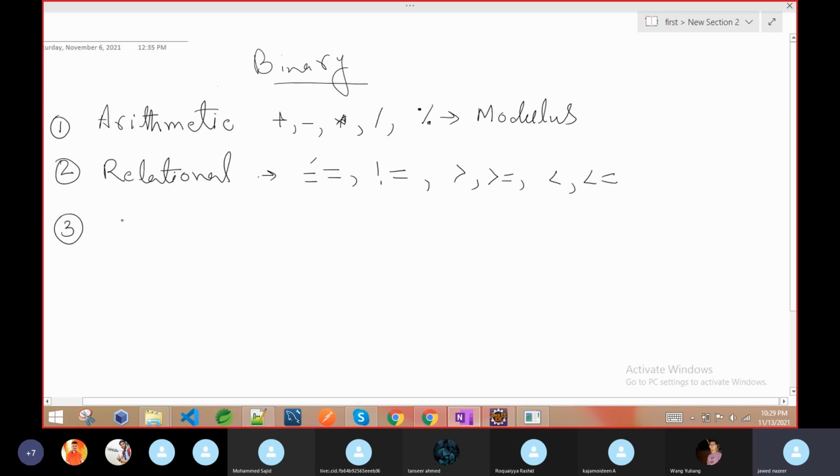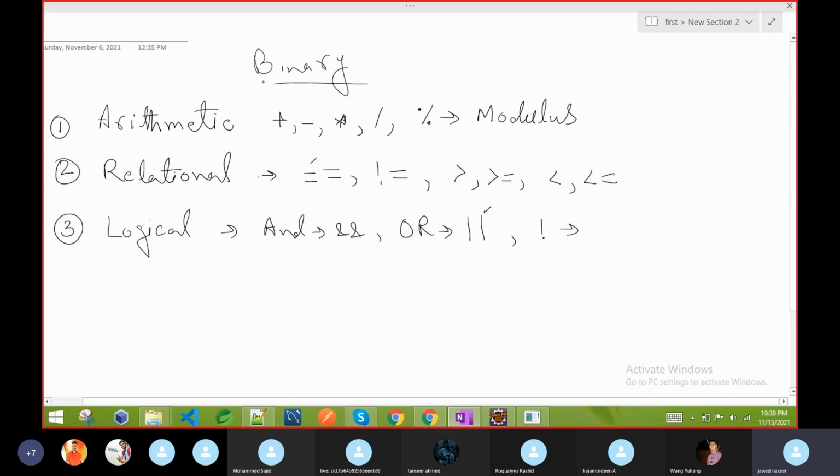Then we have another operator that is called logical operator. Some of you may have read about digital electronics, the gates. We have AND operation, which is represented by 2 ampersands. Then OR is represented by 2 pipe lines. Pipe is what? If you see the backslash button, if you press it with shift, then it will print this. And then we have NOT.